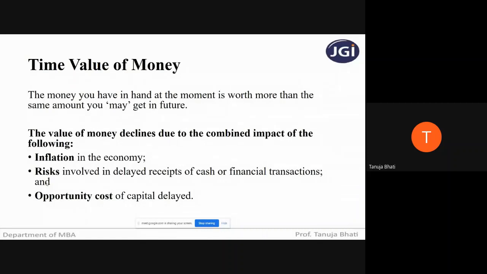That is the reason why an individual or firm, since they are not certain about future cash receipts, prefers receiving cash now. Many times, if you have to receive cash from someone at a later period of time, you will prefer receiving the cash today because you know the future is uncertain. There is a risk involved in delayed receipts of payment or cash transactions.